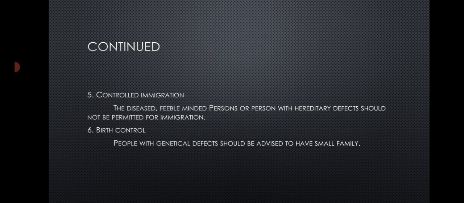Next one is control of immigration. The diseased, feeble-minded person or a person with a hereditary defect should not be permitted to immigrate. Next one is birth control. People with defects should be advised to have a small family.